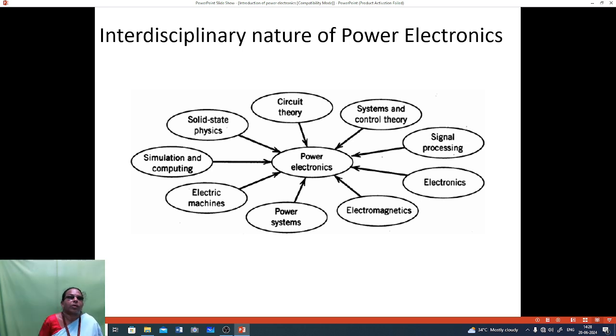Interdisciplinary nature of power electronics. Power electronics includes circuit theory, system and control theory, signal processing, electronics, magnetics, power systems, electric machines, simulation and computing, and solid state physics. So these are included in power electronics. For power electronics, the signal will be processed; it includes electronics, power systems, and circuit theory.